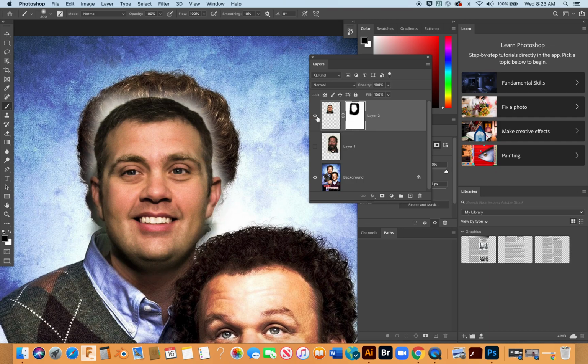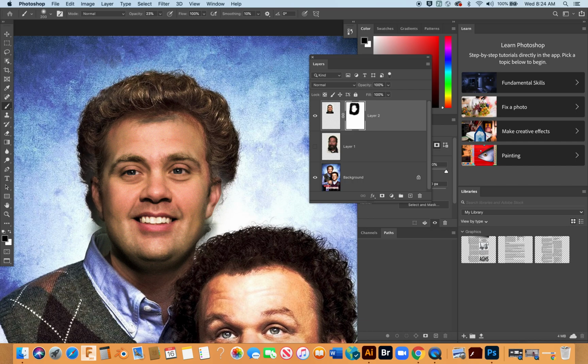All right, so now let's go ahead and take the brush opacity down so I can build this up incrementally. And I'm going to go with about 23%. I'm going to bring the size of my brush down a little bit, and I'm going to do multiple clicks as I go over. And I want to build this up incrementally. Notice I'm going all the way around, and then I'm going to start back over here again. And notice I'm trying to keep my brush kind of dialed in with his hairline.